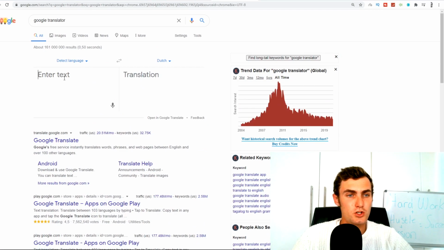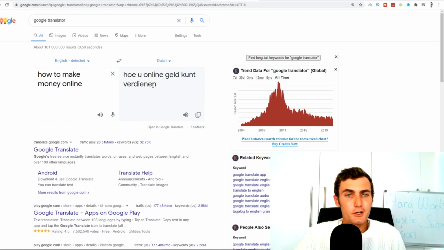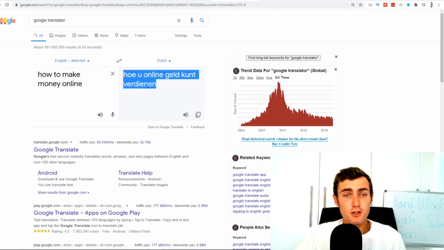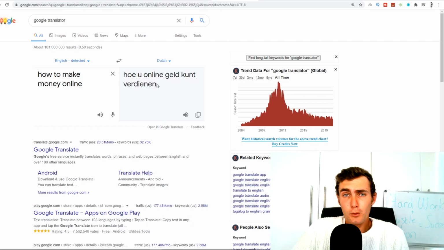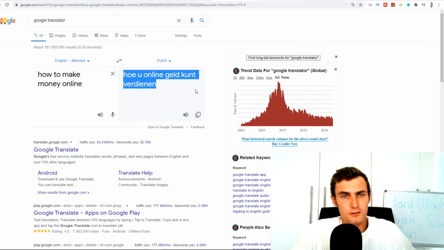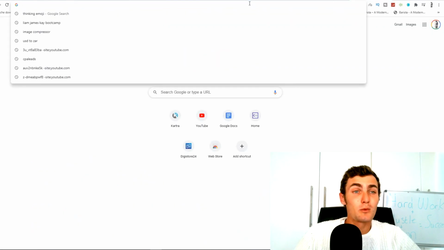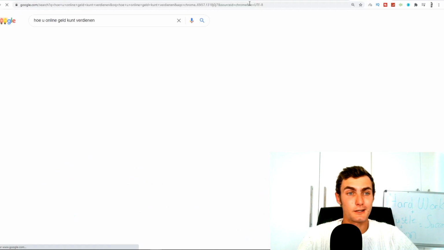We want to go and search, we'll type in English, how to make money online. And here you can see is now the same search term, how to make money online, just in Dutch. So now we actually want to copy this search term, online geld kan verdienen. I'm not Dutch, so excuse my Dutch. But let's go over to Google and paste this keyword and click on enter.